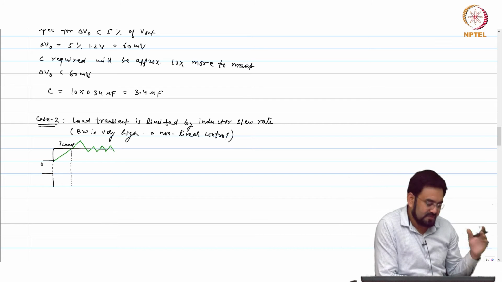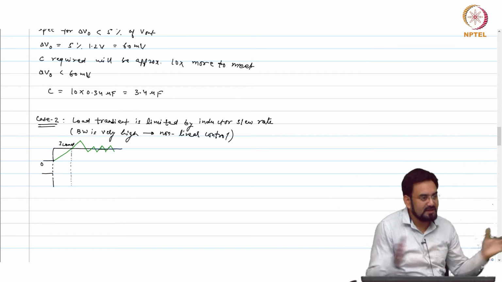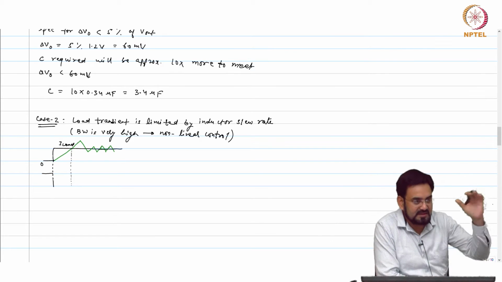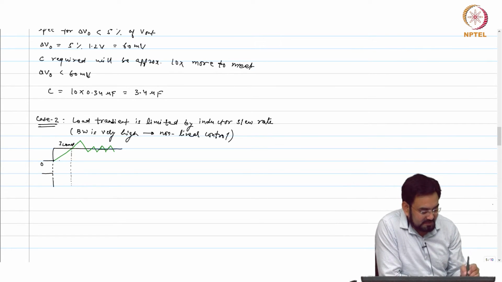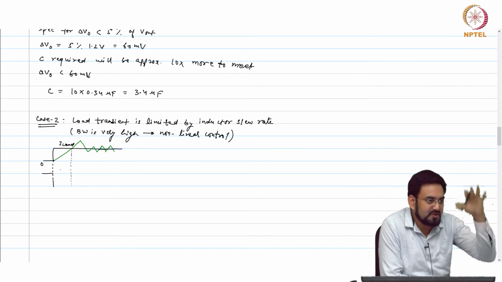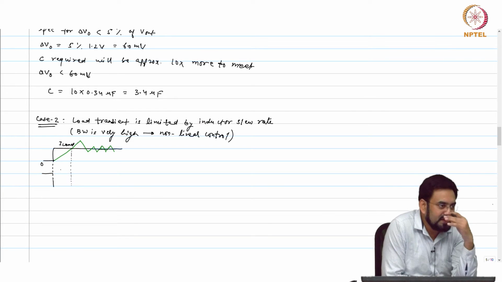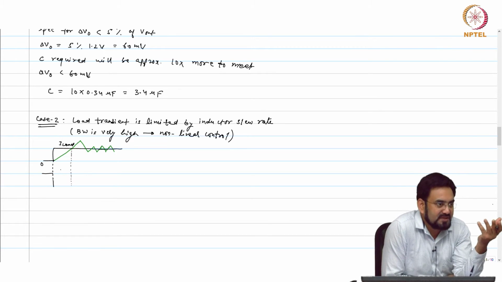So what is happening? Let us say you have turned your duty cycle on all the way to 100%, which means the high side FET is on, but the load has reached instantaneously from 0 to I load, or in this case 1 amp, but the inductor will not be able to supply that much current. So who will supply the extra current? The capacitor.